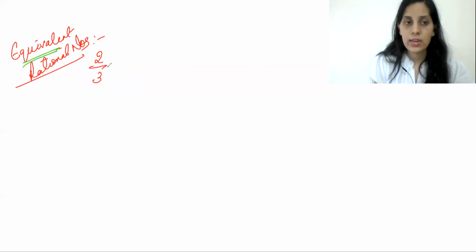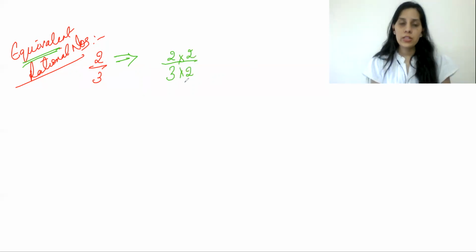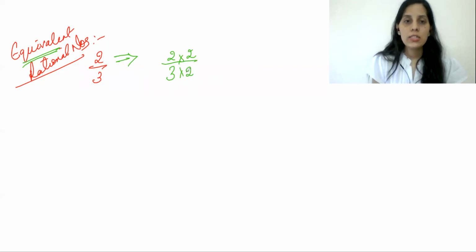So I've taken an example of 2 by 3, and for this particular rational number, if I want to multiply 2 on both numerator and denominator, I can multiply and divide the same number to both numerator and denominator, so it doesn't affect my given question.